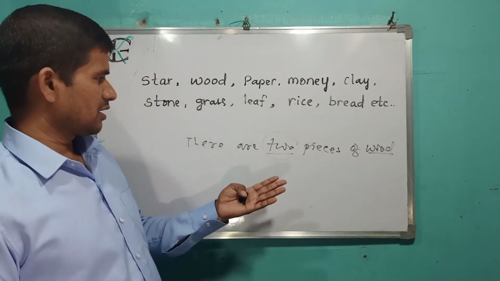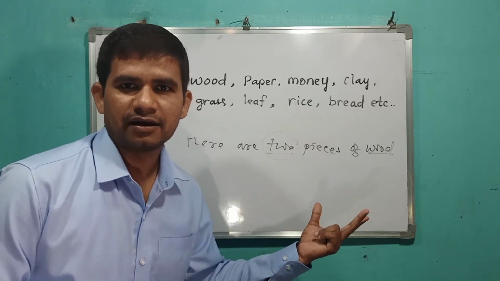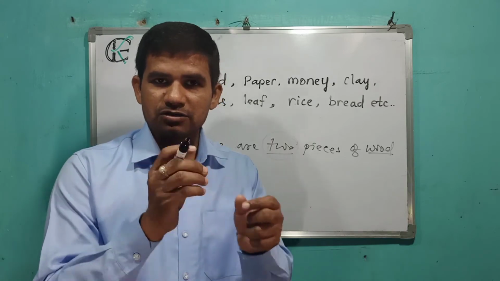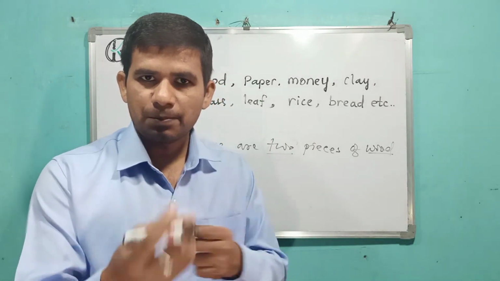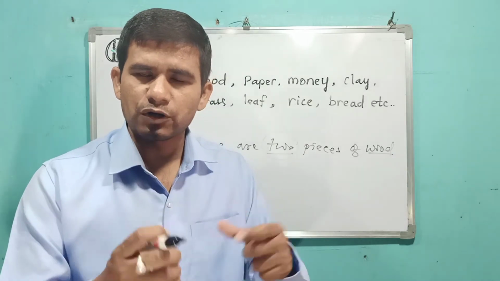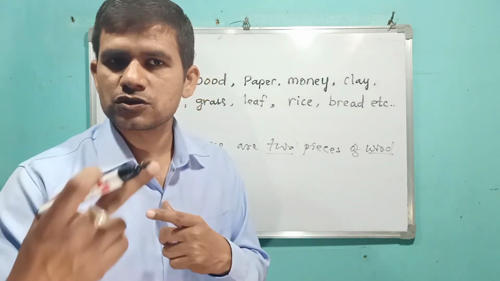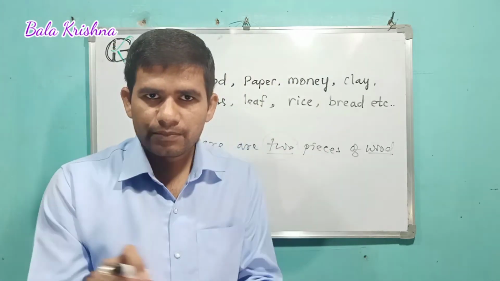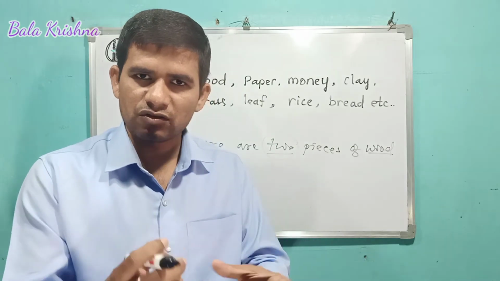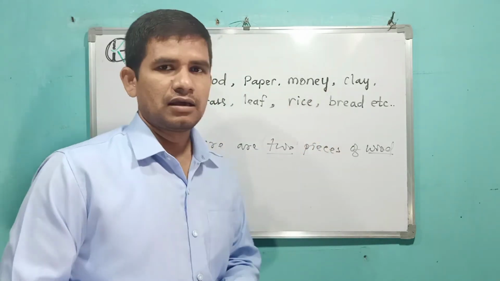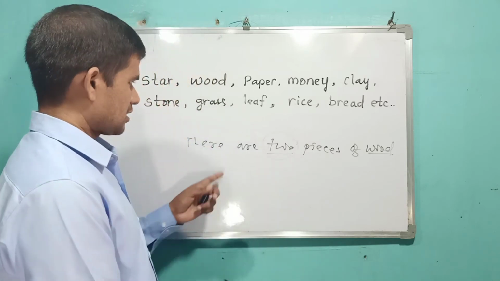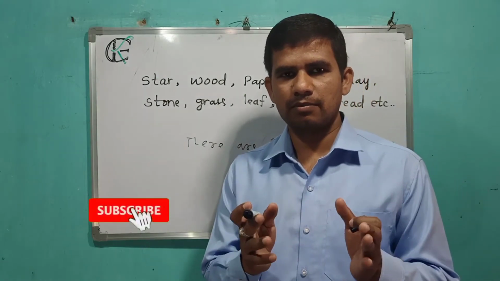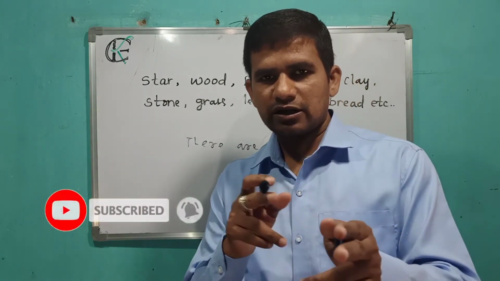In such a way, you can say 3 pieces of bread. Before, we discussed that bread is an uncountable noun, yes, because if you tear the bread, if you make it into pieces, there will be a number of pieces. How many pieces do you want to make? You may make so many pieces because there is no fixed shape of the bread. Yes, it has a shape, but however many times you tear, so many pieces will come, just like wood. Yes, so these are the things that are uncountable nouns. So this is the logic, friend. You have to remember what is uncountable, what is countable.